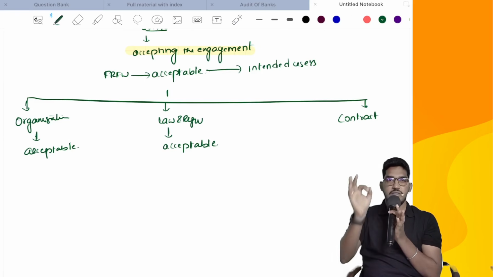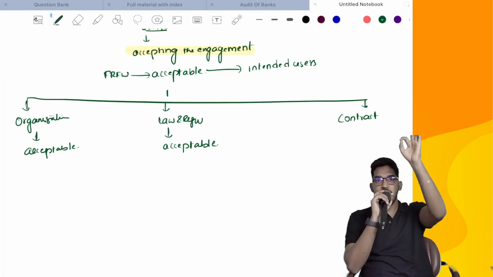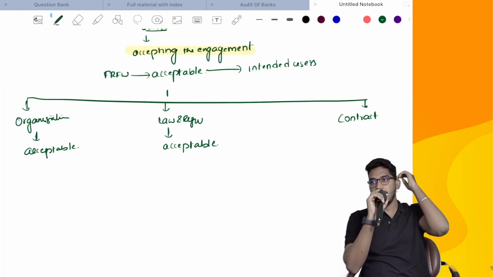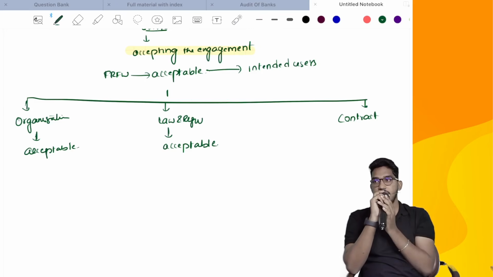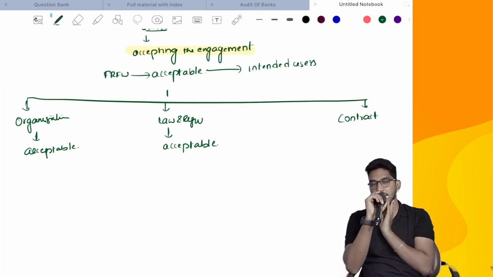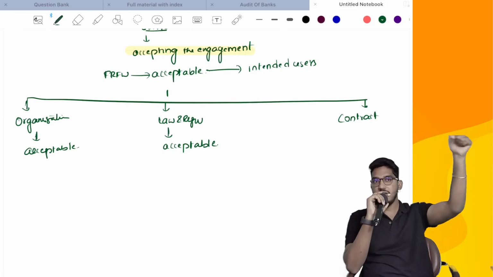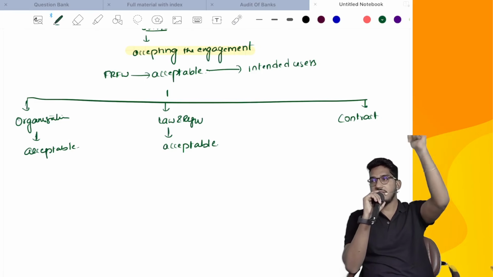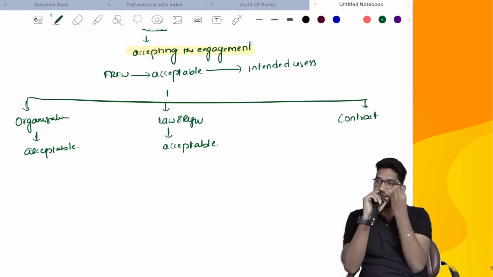So whatever it is, the first step before accepting the engagement of conducting an audit of special purpose financial statements is what? We need to check whether the financial reporting framework used in the preparation of special purpose financial statements is acceptable. If it is acceptable, well and good, we accept the engagement. If it is not acceptable, we should not accept the engagement. And as a part of that, I have told that the financial reporting framework you might get from three sources. One is from another organization, one is from some law and regulation, another is from the contract. If it is from another organization or law and regulation, we generally assume it as acceptable.